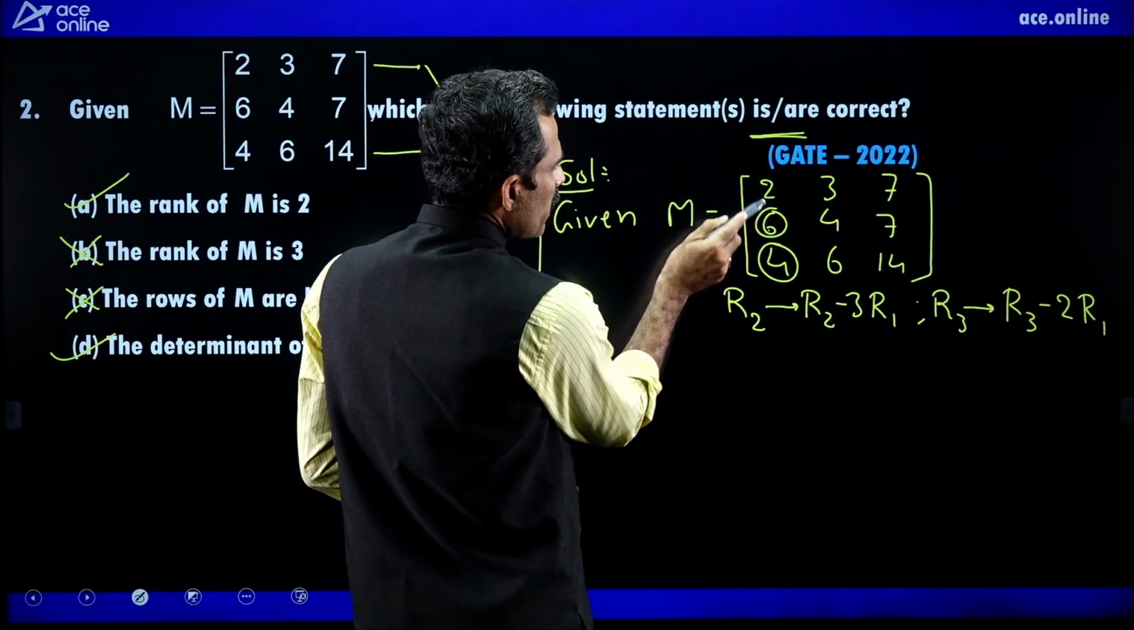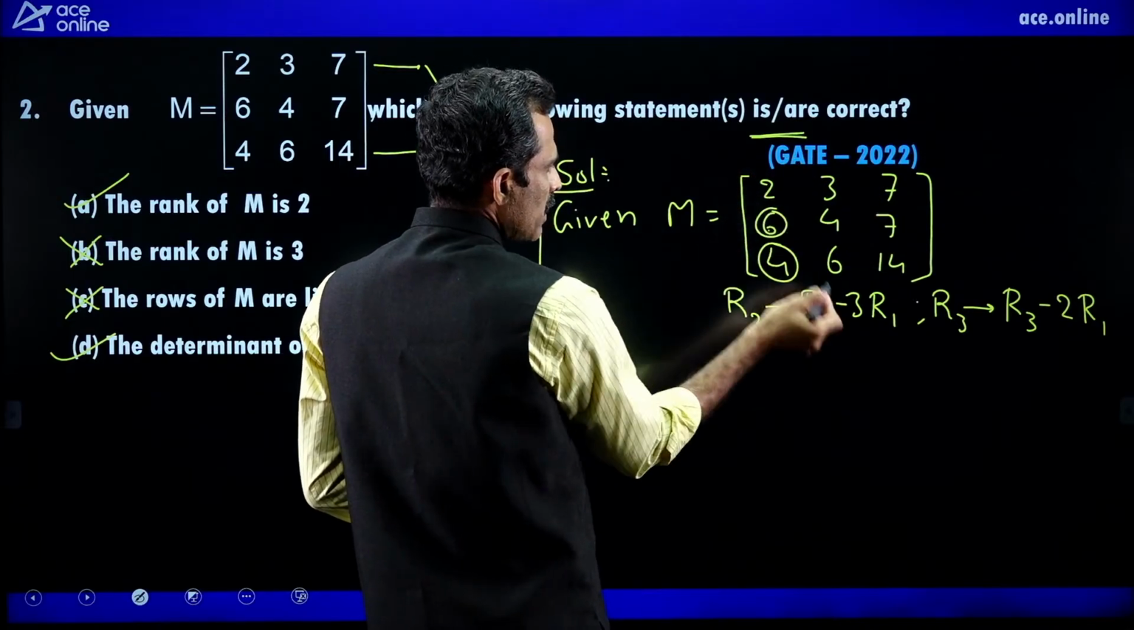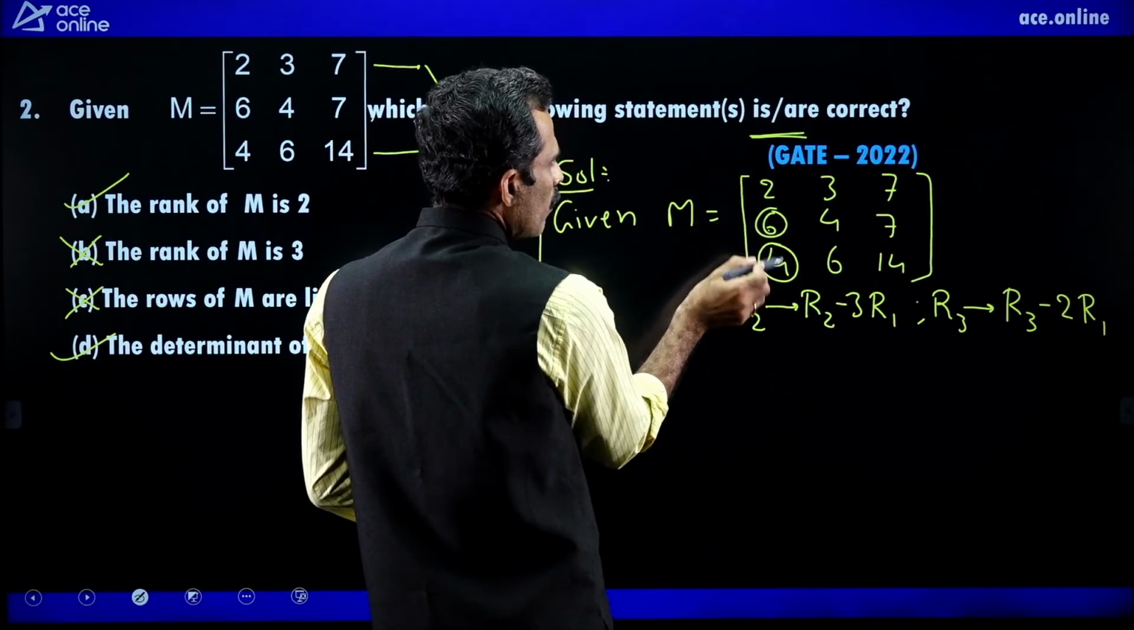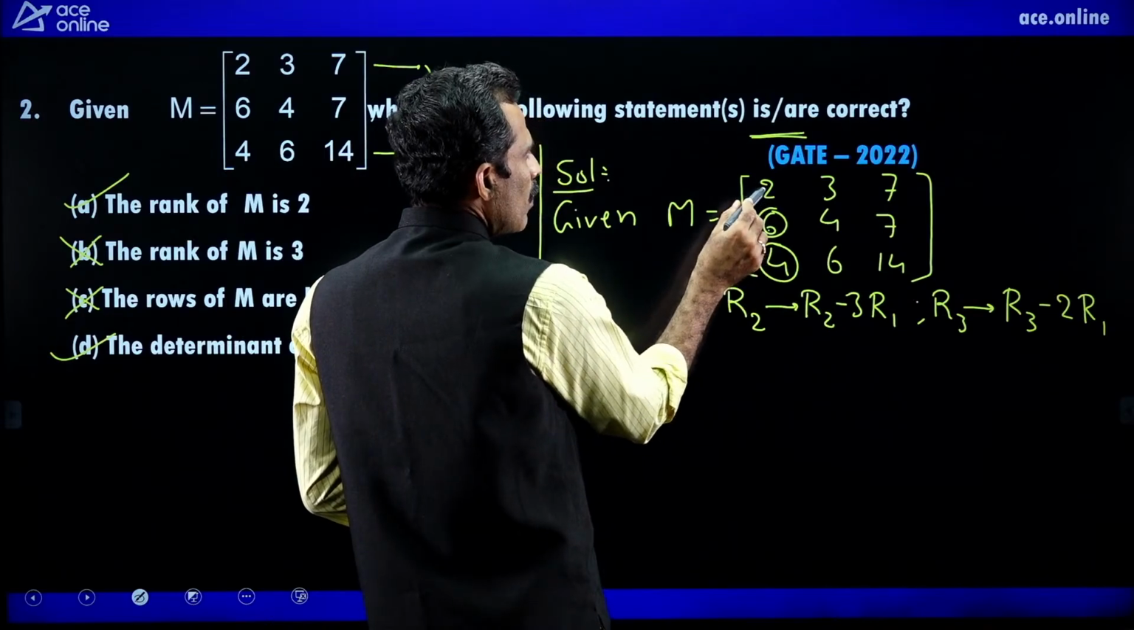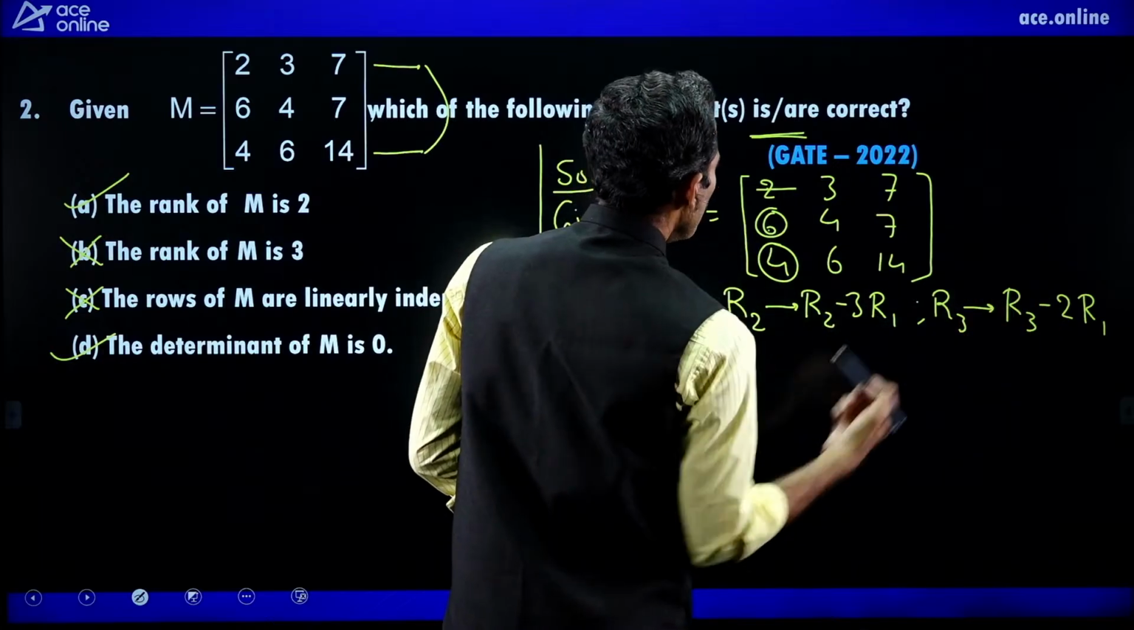To make it 0, first we make these two same. For this, multiply first row with 3 and then subtract this from this. That is this operation. To make this 0, first make these two same. For this, we try to make it 4, and subtract this from this. For this, multiply the first row with 2.